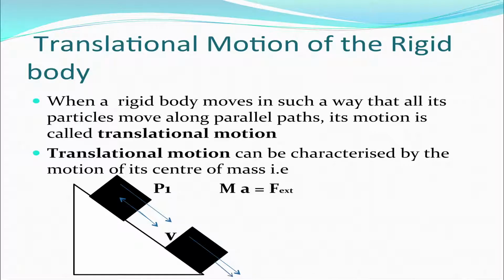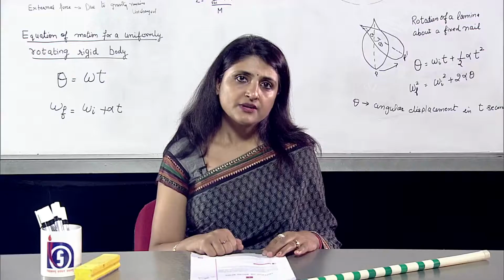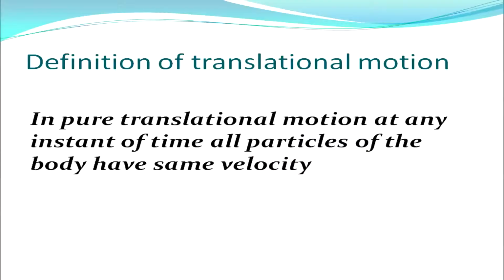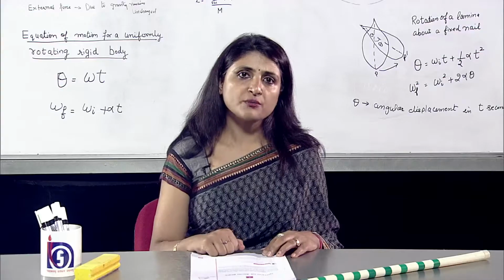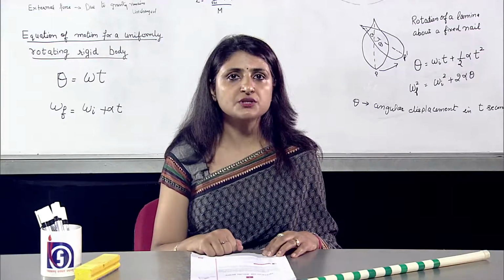When a rigid body moves in such a way that all its particles move along parallel paths, its motion is called translational motion. A translational motion can be characterized by the motion of its center of mass, that is, ma equals F external. Definition of translational motion: in a pure translational motion, at any instant of time, all particles of the body have the same velocity.